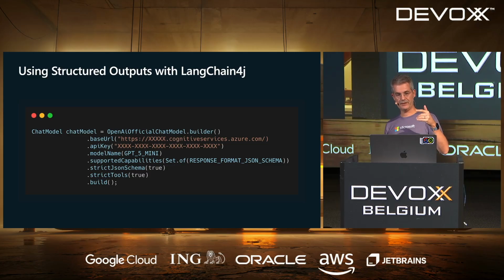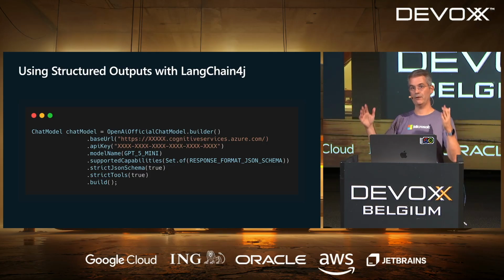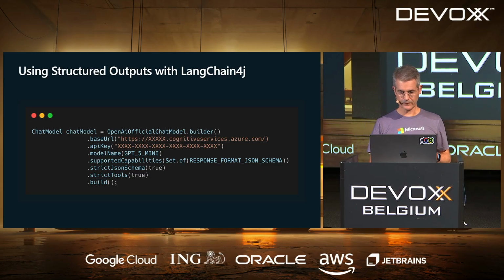So the first method, strict JSON schema, is to tell it I want all my answers to follow that schema. Otherwise, it doesn't need to follow them, which is sad. The other strict method, strict tools, is for when you use function calling. So what we'll do just afterwards is to tell it also that when I use functions, I want it to follow the schema also. So when you add those 3 methods, you're guaranteed that you will follow the JSON schema all the time.